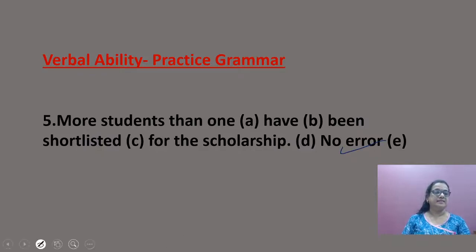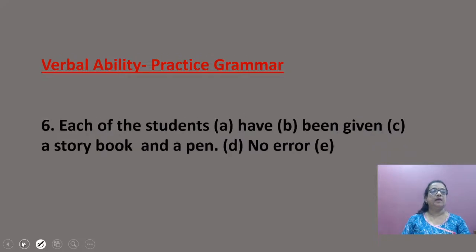Next sentence. Each of the students have been given a storybook and a pen. Again the same type of application is here. Each is there, so this is wrong. It is to be "has been given a storybook and a pen." So B is the mistake.